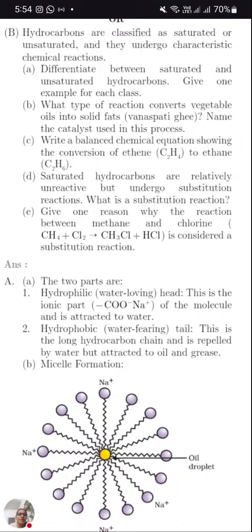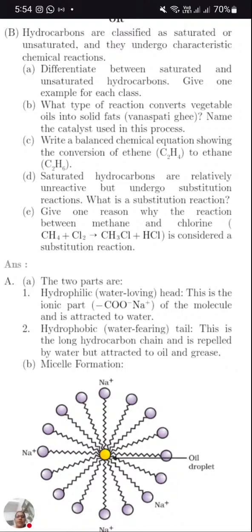So, nickel is the catalyst which is used in the reaction where unsaturated hydrocarbons get converted into saturated ones. That is hydrogenation, when hydrogen is added to an unsaturated compound. If to a double bond or triple bond compound we add hydrogen in the presence of nickel, that hydrogen will go and remove the bonds present in them. So we call it the conversion to vegetable ghee.